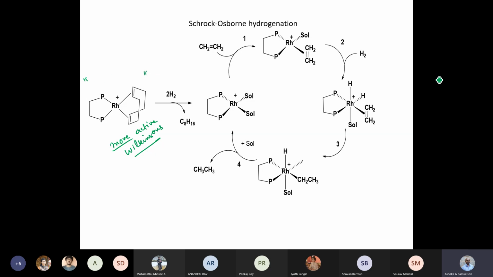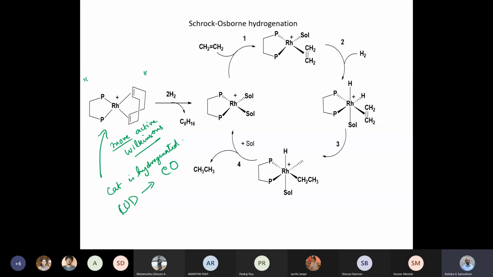This is what you add into solution, but the moment you have dihydrogen, you end up hydrogenating the catalyst itself. Catalyst is hydrogenated, which means that the cyclooctadiene COD is now converted to cyclooctane, and it is no longer a ligand.